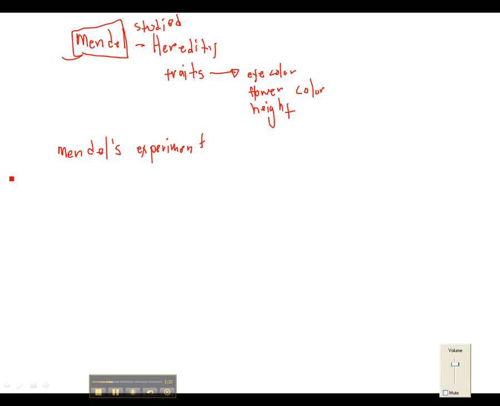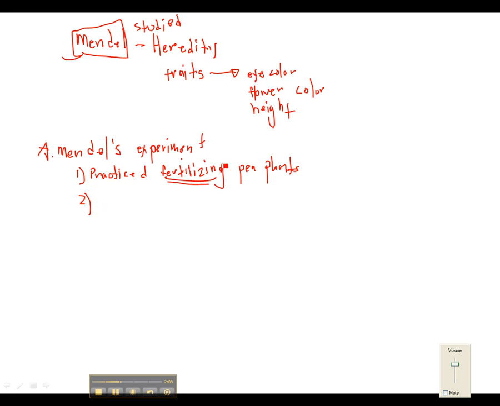Mendel's experiment was with fertilizing pea plants, but it was kind of challenging. He practiced, and I mean he's a monk, so he had a lot of time on his hands. Fertilizing pea plants: he had a little technique where he would try to make sure that plants didn't fertilize each other because they use pollen. He would take a little paintbrush and brush the pollen onto the plants he wanted to fertilize.